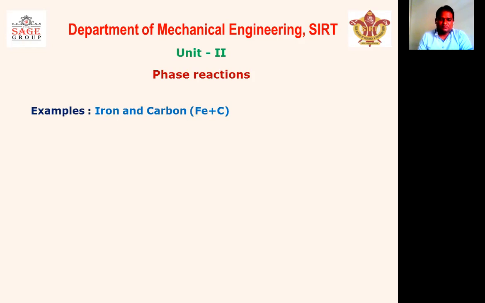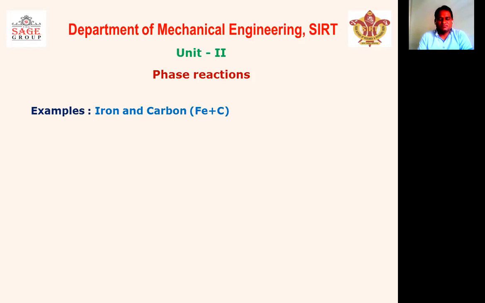But in each alloy, all three of these reactions cannot be seen. For example, copper and silver, lead and tin, is a eutectic alloy, in which two components are not completely soluble. But in these alloys, we can see only the eutectic reaction, because the peritectic and eutectoid reactions do not exist.